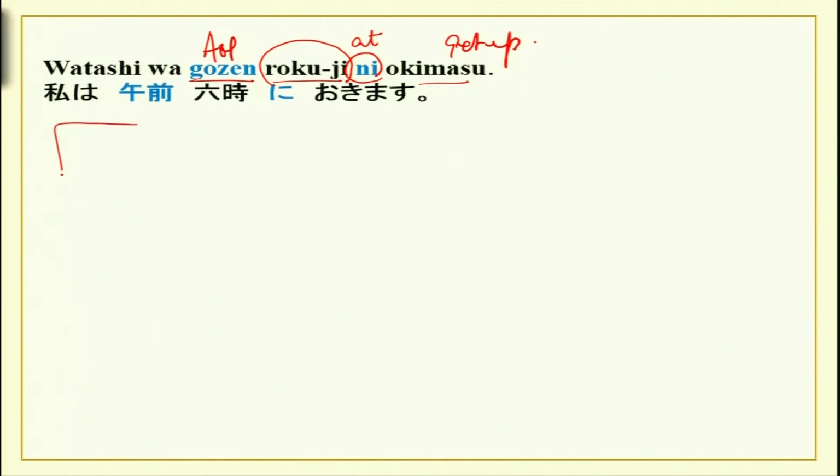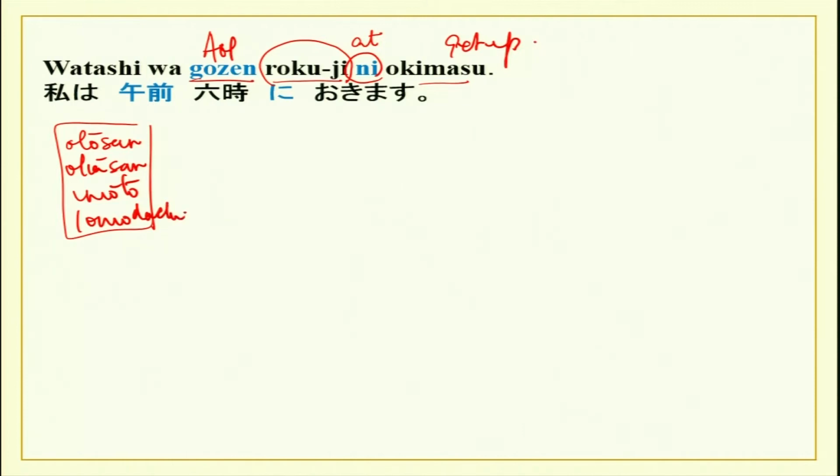Instead of watashi, you can have any other noun, oto-san, okaa-san, imoto, tomodachi. You can also have sensei. Wa gozen rokuji ni okimasu. Oto-san gets up at 6 o'clock in the morning. Sensei gets up at 6 o'clock in the morning.